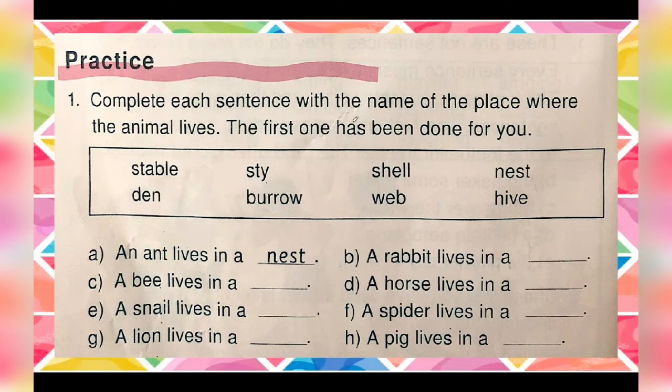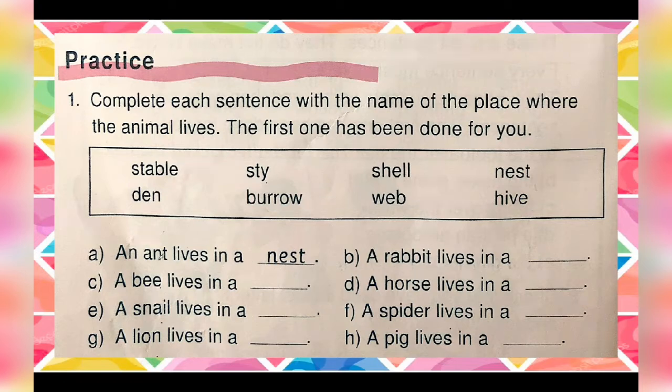The first one has been done for you. In this box, there are the names of places where the animals live, and in every sentence we have the name of one animal. So we have to write the correct place where that animal lives.